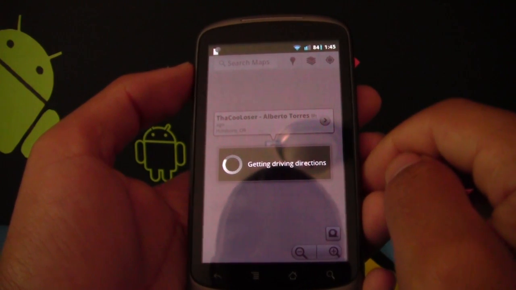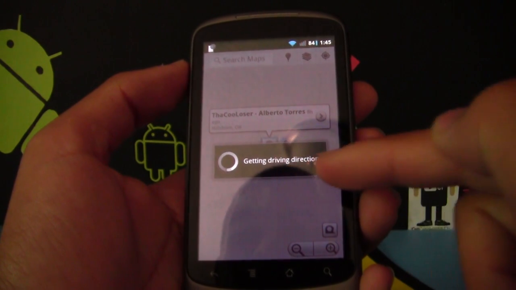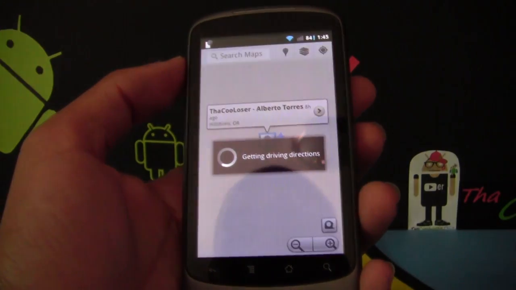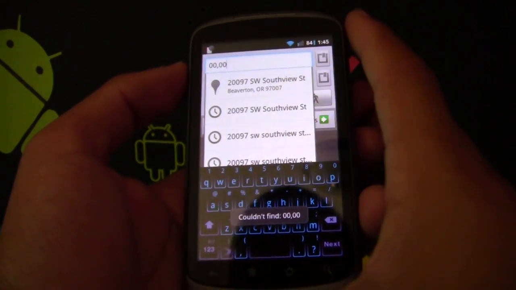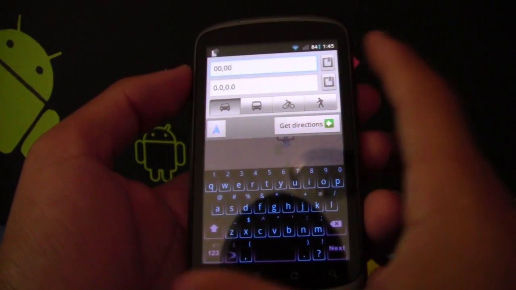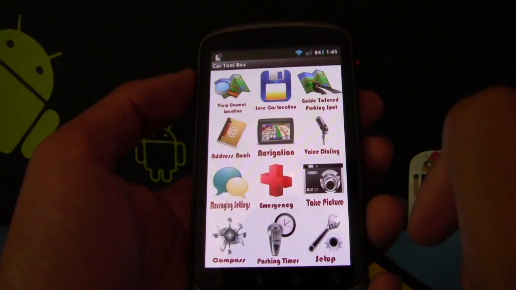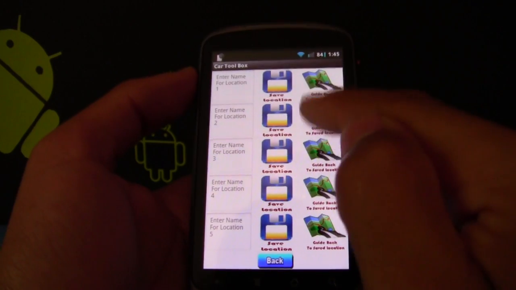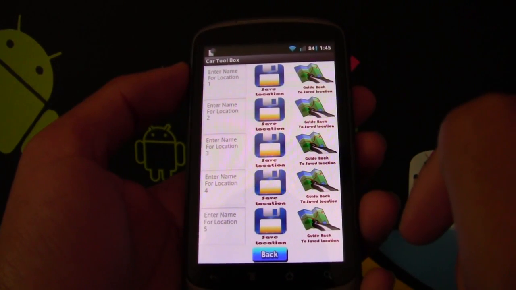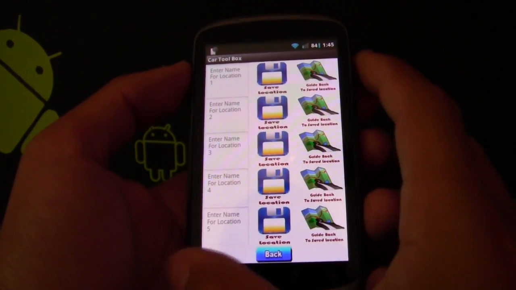Here is the map. Let's say I already was far away, and it's going to tell me the driving directions to wherever I saved the car, and it will navigate its way down there. It'll tell you exactly how far it is and everything, but since I didn't move anywhere, it's not going to tell me. Address book. Click on address book, and it actually shows the locations where you like to save the spots where you want to go next time.